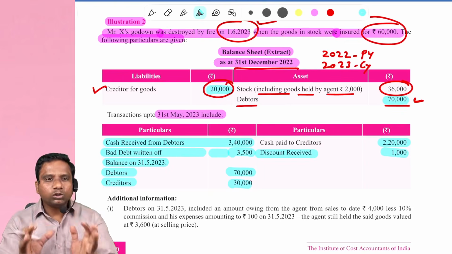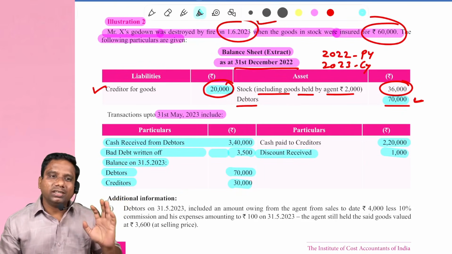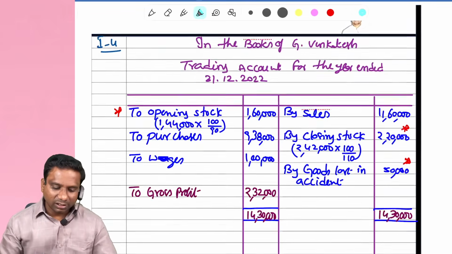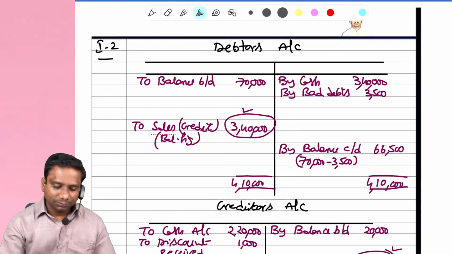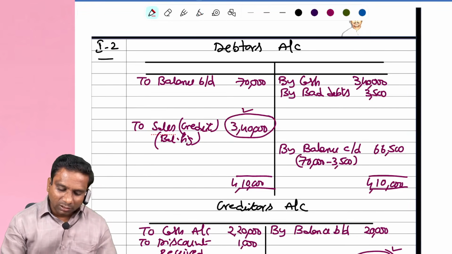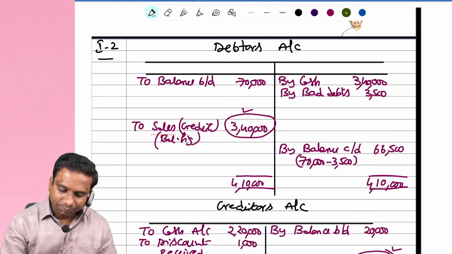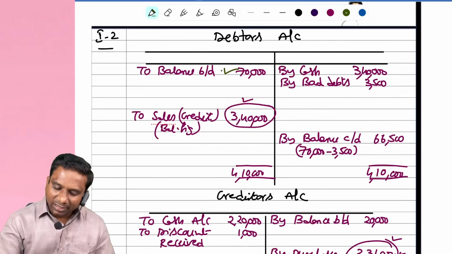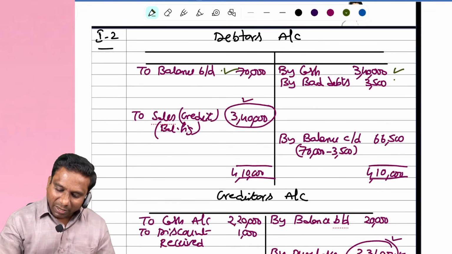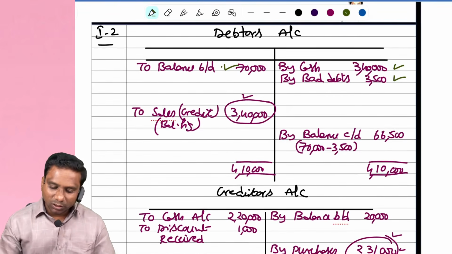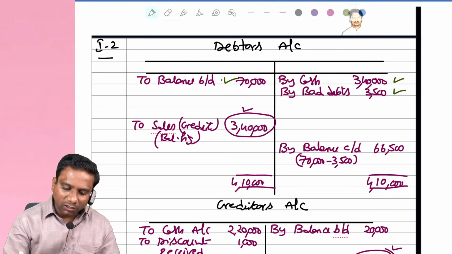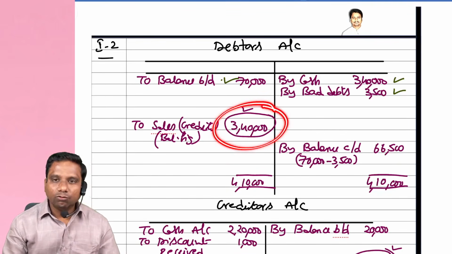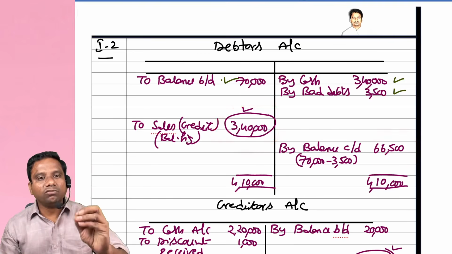Once we post all these into the creditors account and debtors account, they will look like this. See, the debtors account, debit side: 70,000. Cash received 3,40,000. Bad debts 3,500. Then how will these two calculations be done? 340 and 66,500. Wait and see.